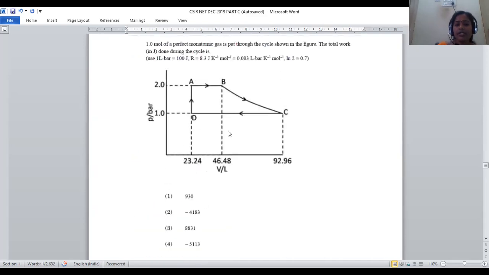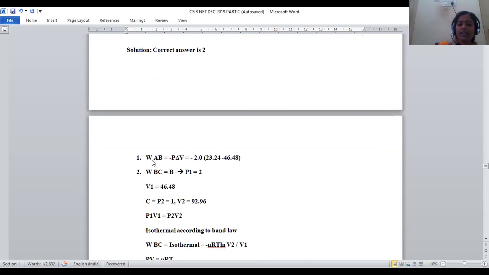So here AB pressure is given as 2. It originated at a 2 bar pressure. Then the volume change for A to B will be 46.48 and 23.24. So that will be applied in this. W is equal to minus P delta V, right?